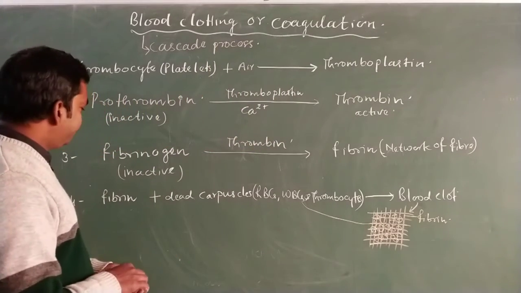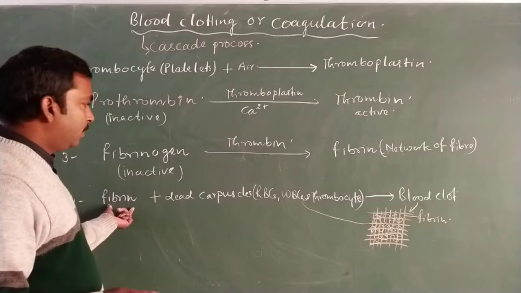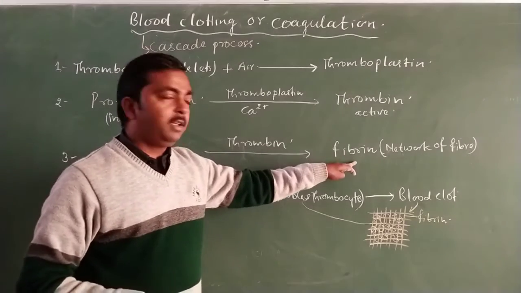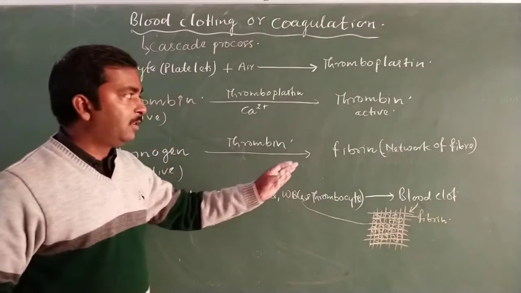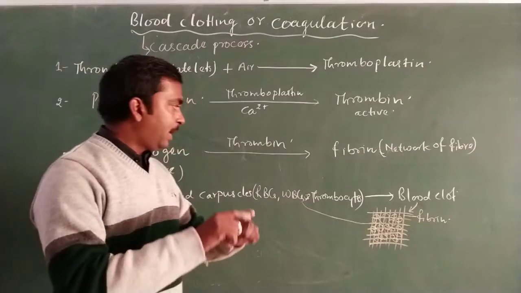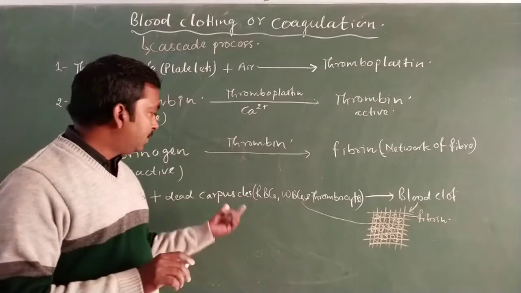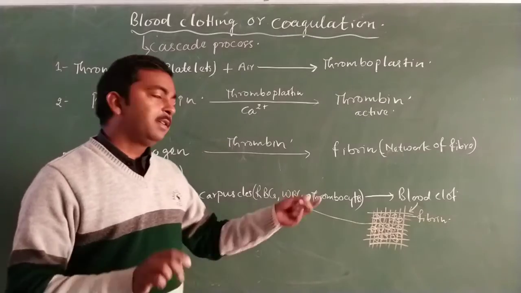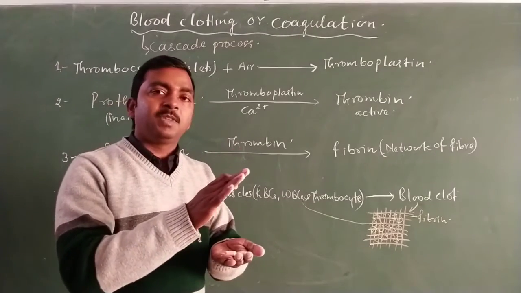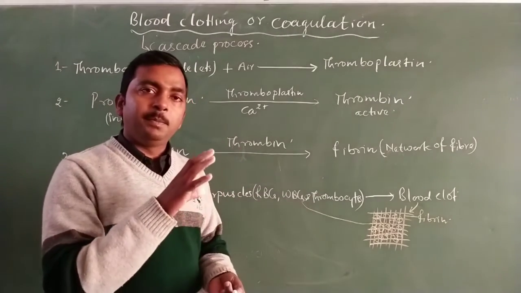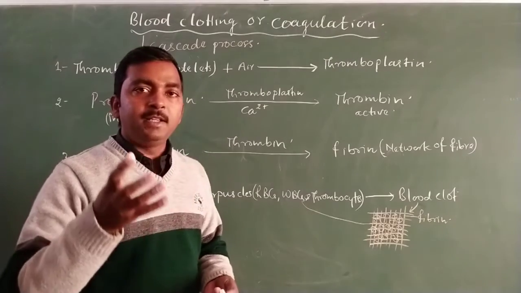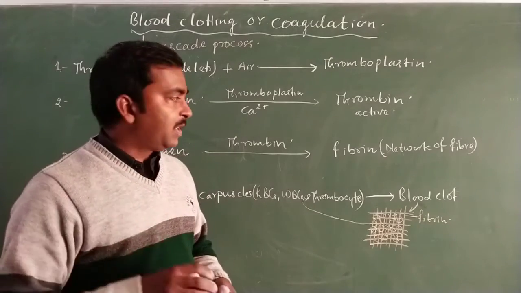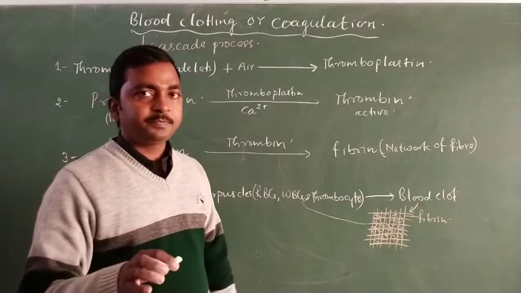So here fibrin, which is the active form of the protein, makes the network of fibers, and over this network the dead cells remain attached, and they make a thick reddish-colored scab over the injury.